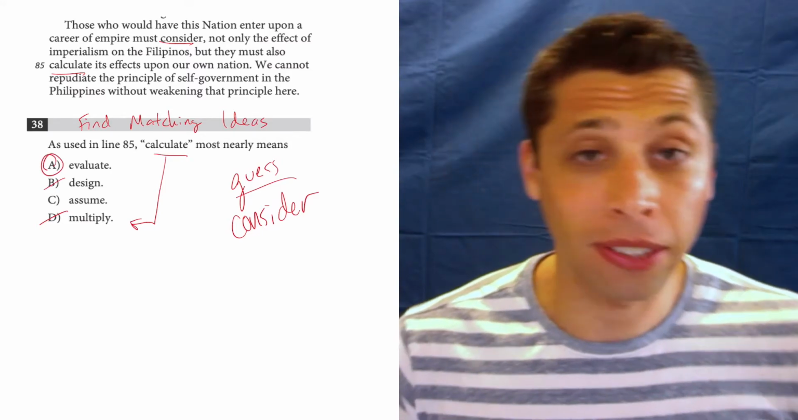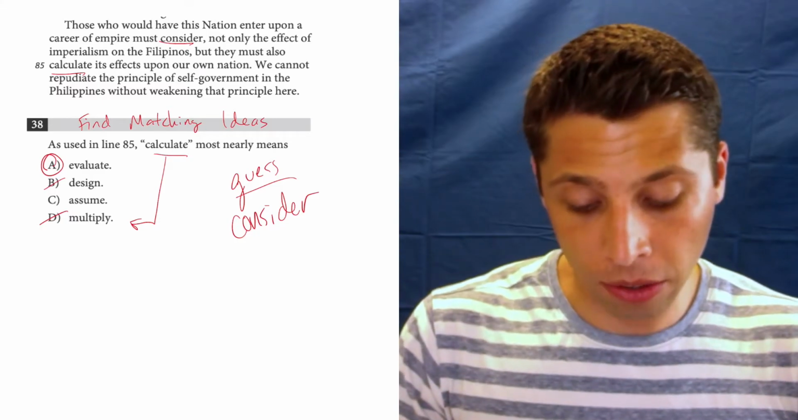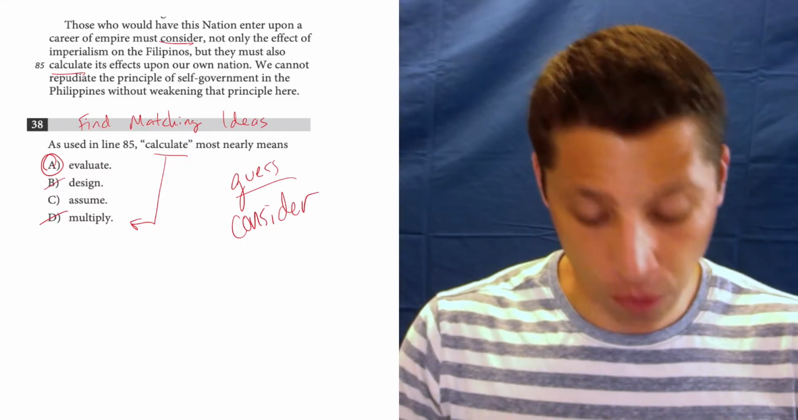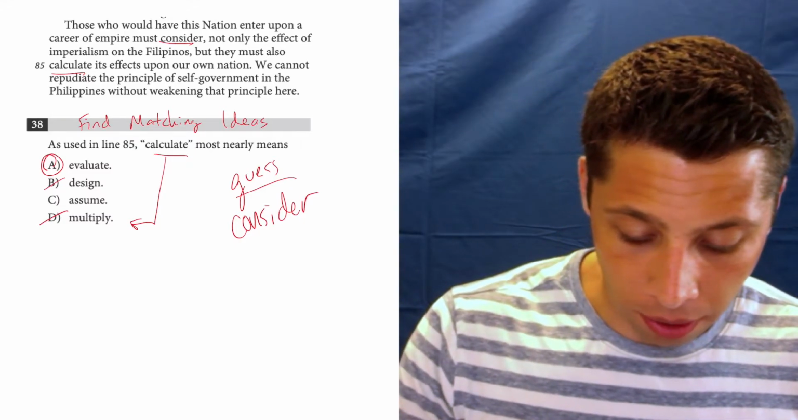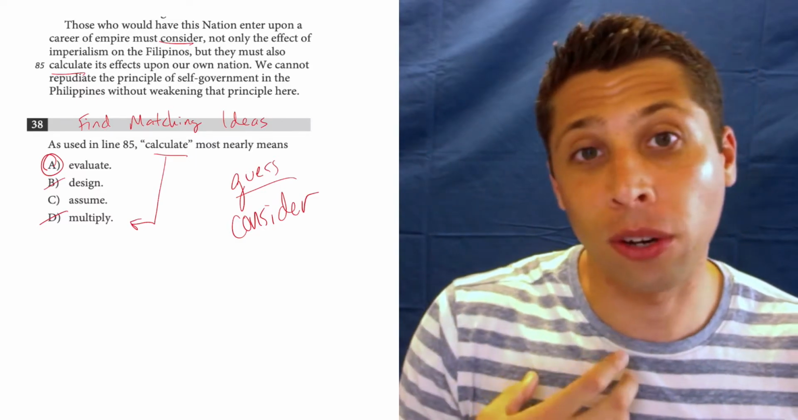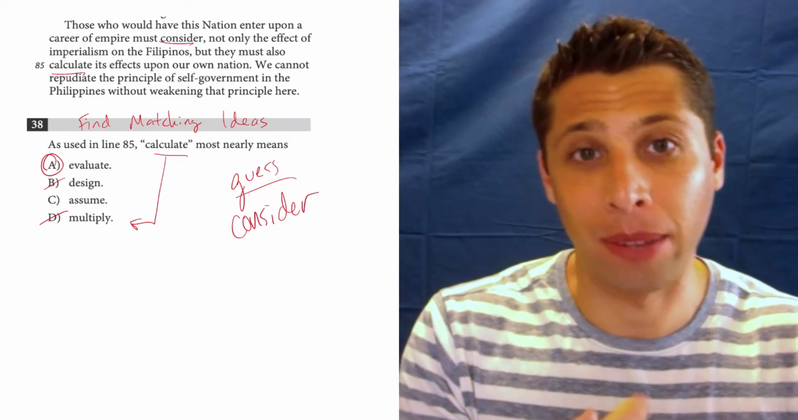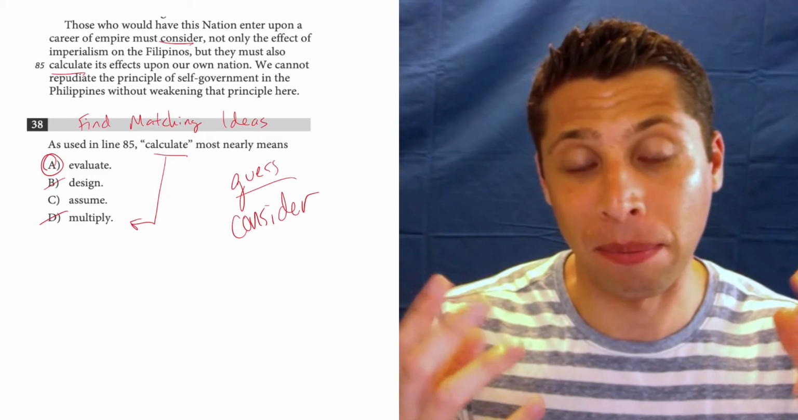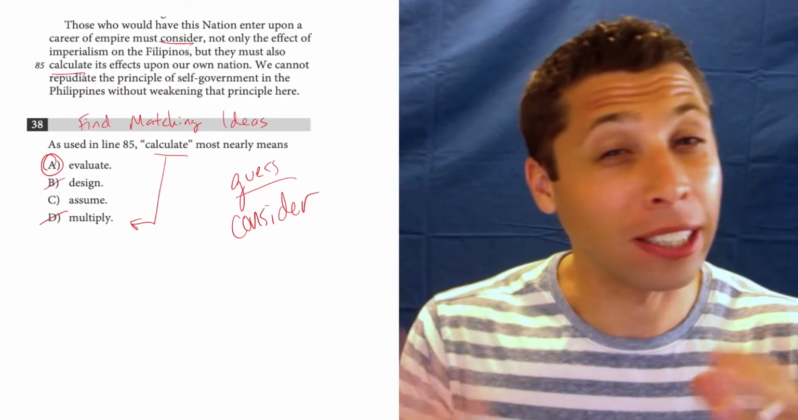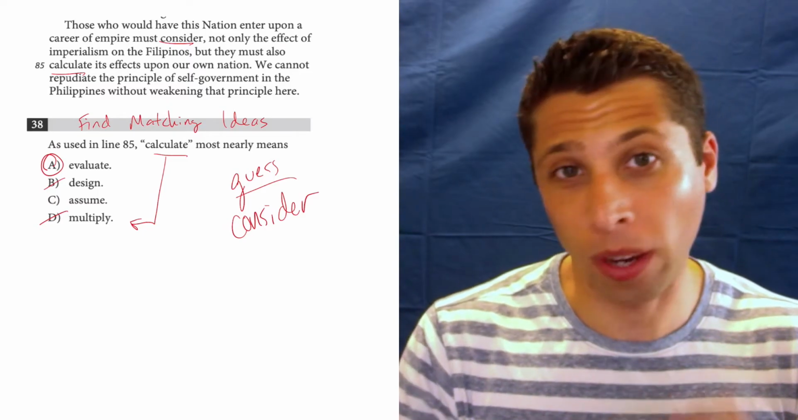The answer is definitely evaluate, because it's to think about something, to consider it. Assume is to make an assumption, right? It has a much more specific meaning. And he's not saying that we need to assume the effect of imperialism. We need to think about it. And so consider is a little bit weaker of a word, and evaluate kind of fits in with that. It's just about thinking about something, not about making an assumption and kind of declaring something to be true without evidence. That's a little too strong, doesn't quite fit with what he's saying.